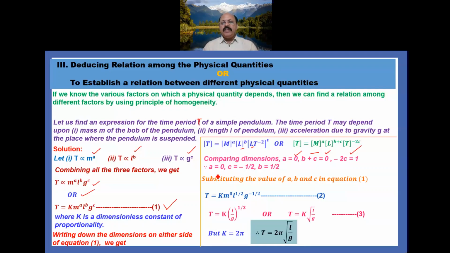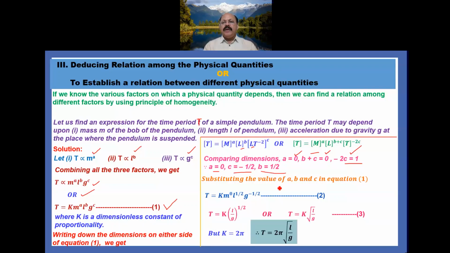So when you substitute these values in equation 1, what will you get? After calculating the values of a, b, c, a equals 0, and c equals minus half, and then when you substitute this value of c here, b equals half.